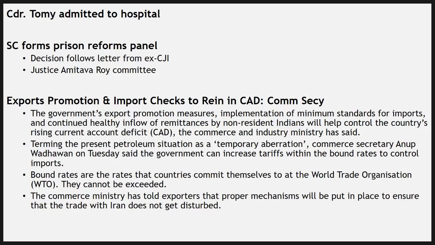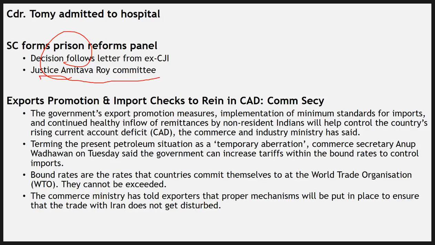The Supreme Court forms a panel called the Justice Amitava Roy Committee. Amitava Roy was not ex-CJI, but he was an ex-Supreme Court judge. But anyways, the most important thing here is that this committee is about sorting out or reforming our prison system. So it's a very important thing.